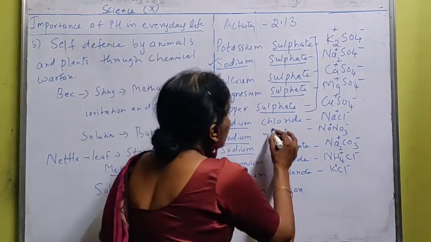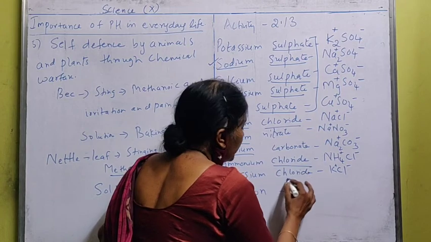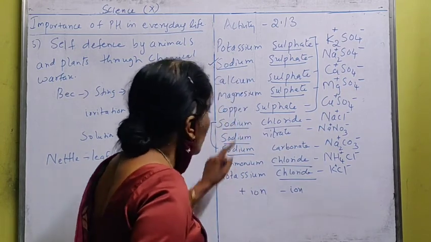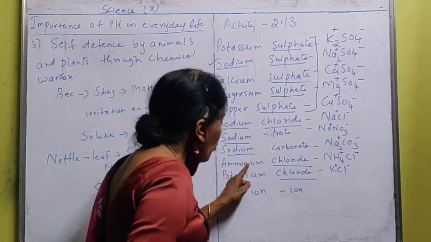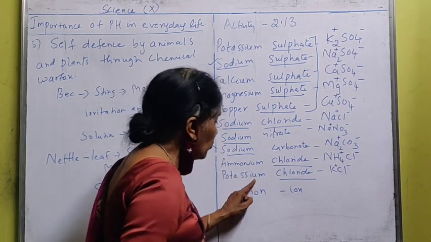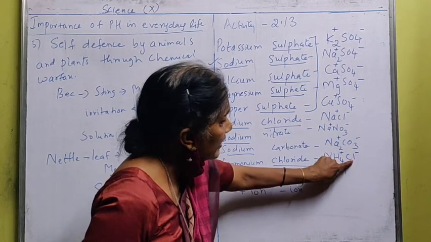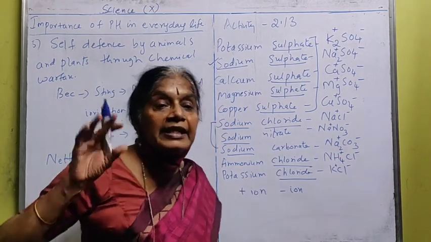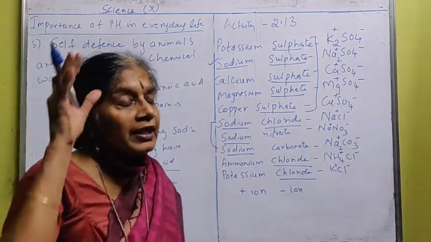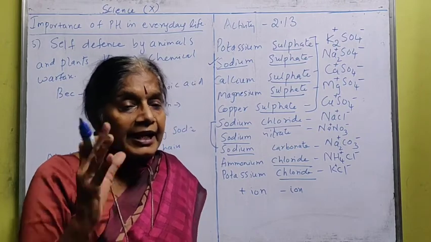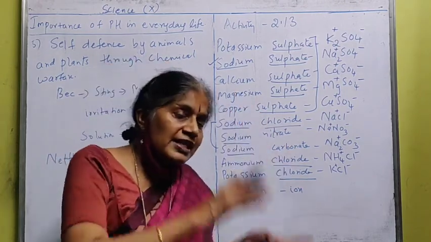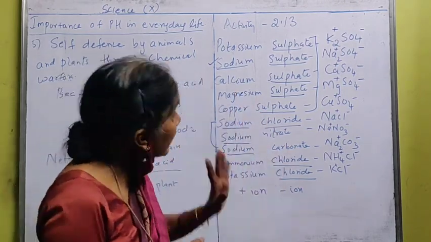Now look here. Chloride, chloride, chloride. So sodium chloride, ammonium chloride and potassium chloride belong to the chloride family, Cl. So you can name the family of the bases with the help of the positive ions and the negative ions. Once again I will explain.